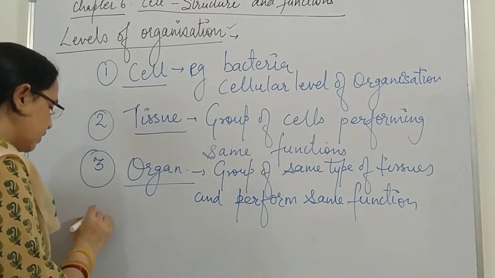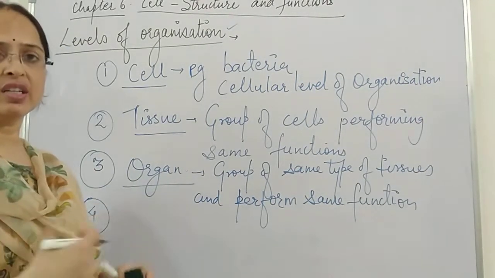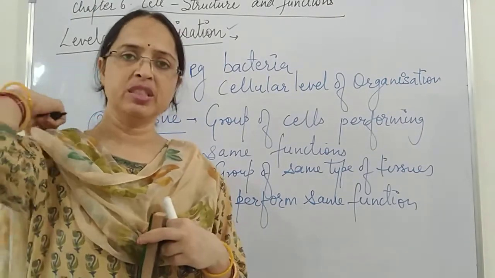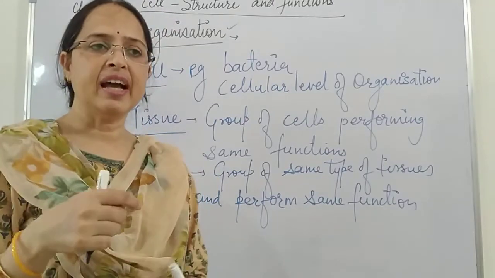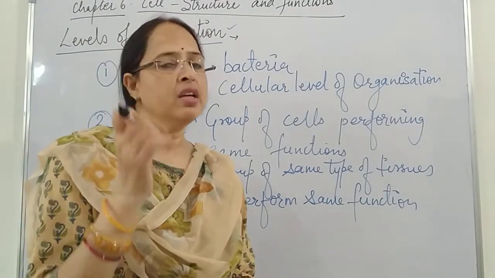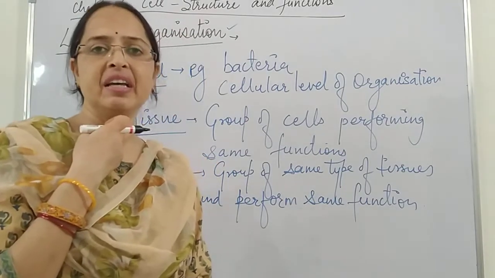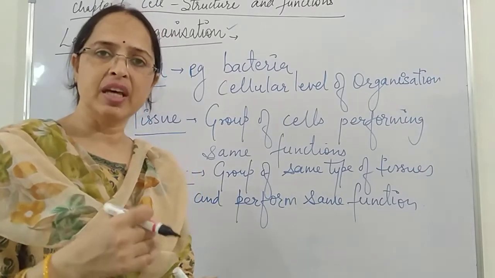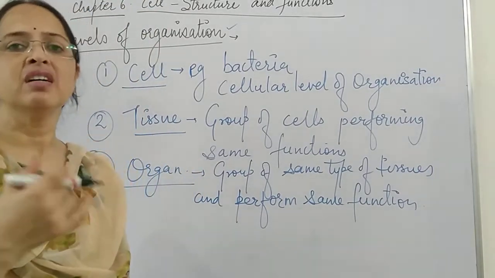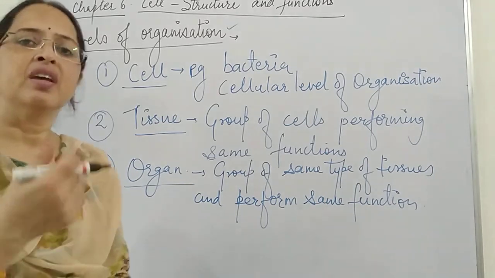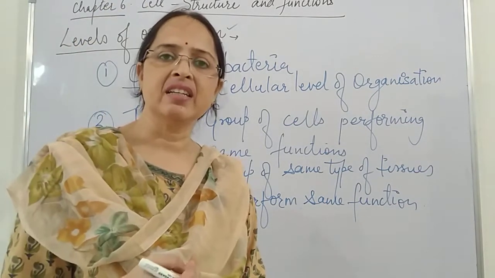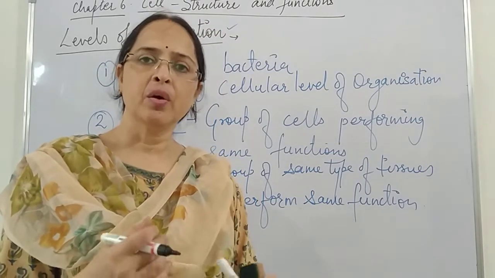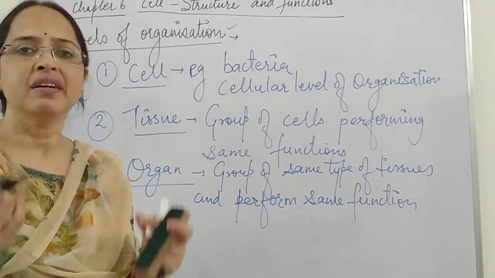Then after organs, different organs are joined together to perform common functions in our body. Like we have the nose, then the buccal cavity, then the windpipe, then the lungs. This complete arrangement forms the respiratory system. Then the stomach, small intestine and large intestine form the digestive system, and the kidneys form the excretory system.